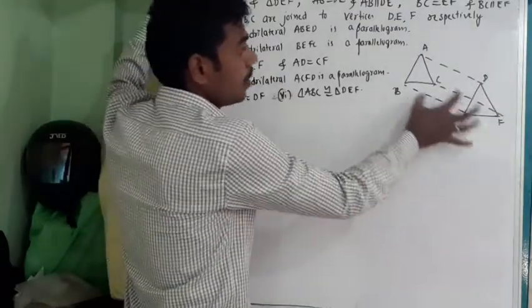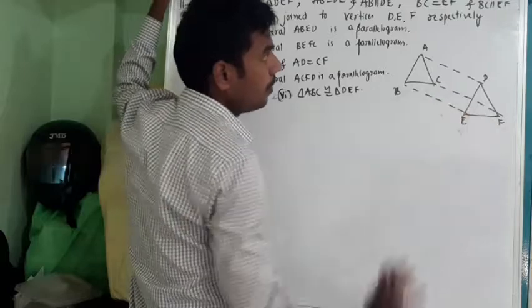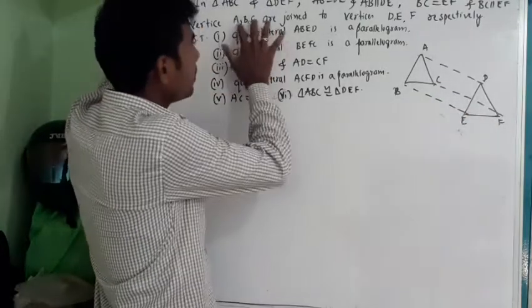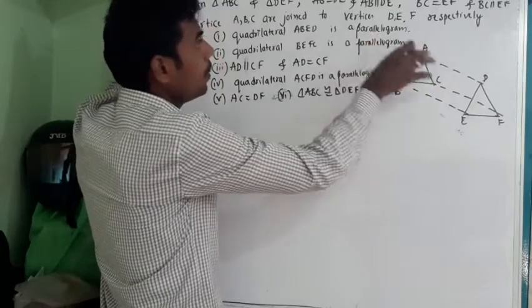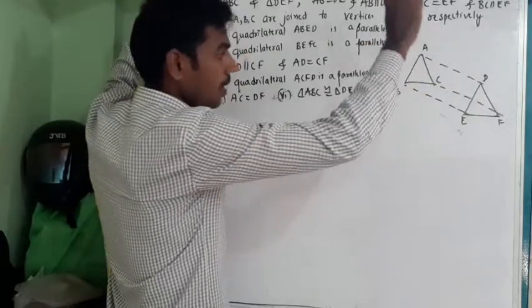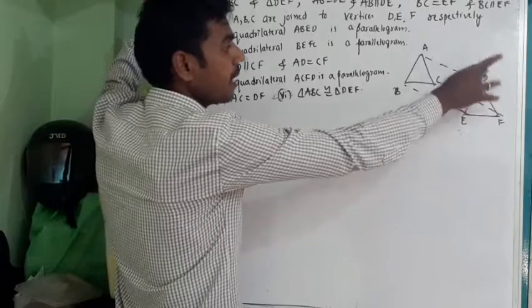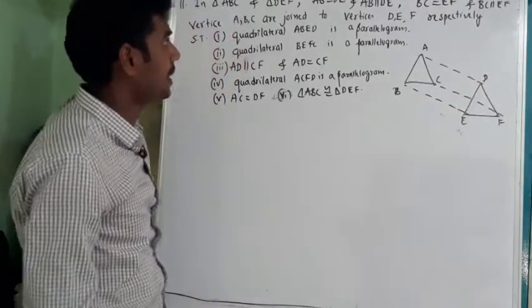And BC is equal to EF and BC is parallel to EF. Vertices ABC of triangle ABC are joined to vertices DEF of triangle DEF respectively.